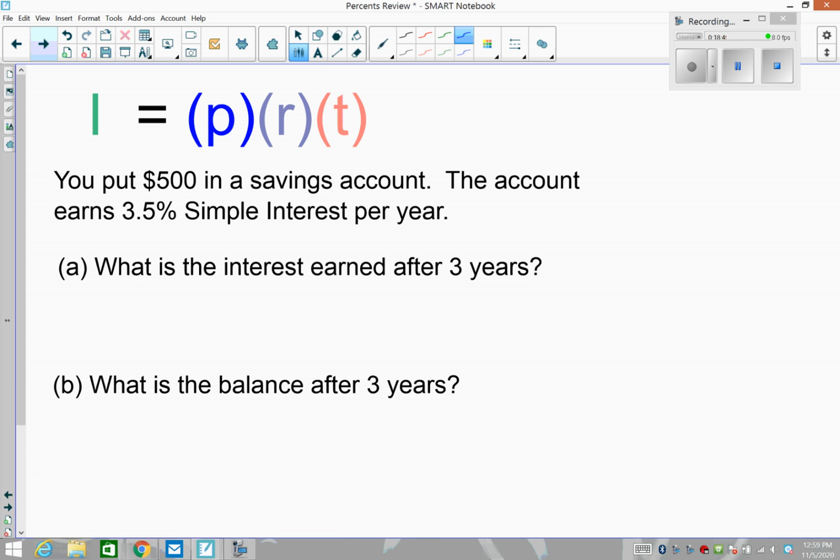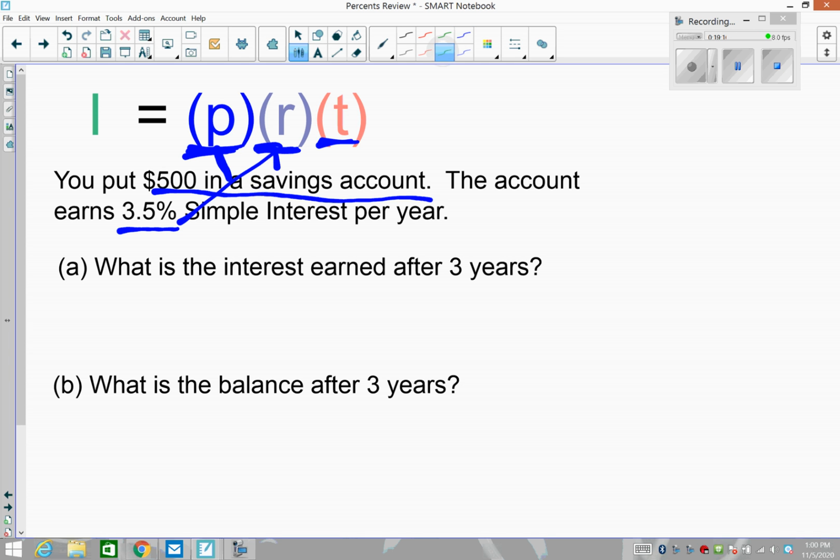So the last learning target we talked about was simple interest. Okay, so what we call the PERT formula. So P stands for principal, the amount of money you start with. Rate is the percent. It has to be a decimal, and the time is measured in years. So you put $500 into a savings account. There's your P. The account is 3.5% simple interest. There's your rate. We're going to have to convert that. So that's our scenario. That's our setup.